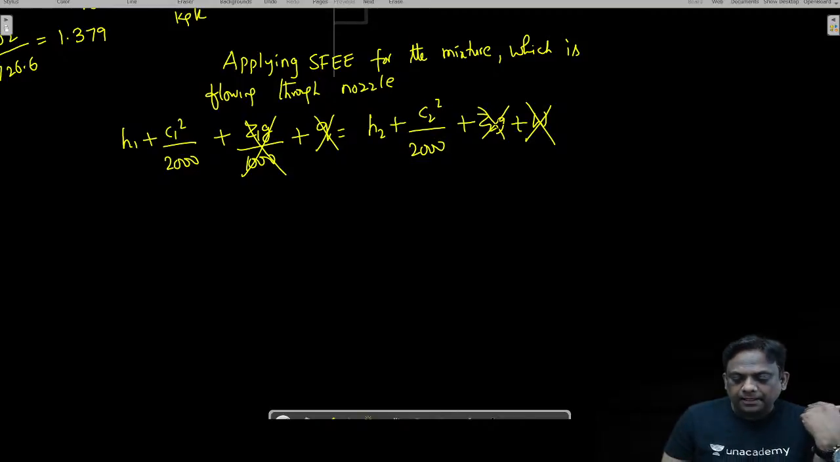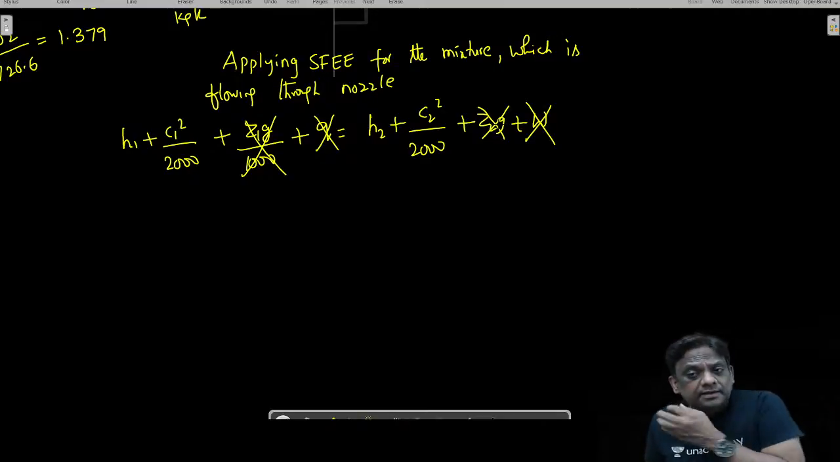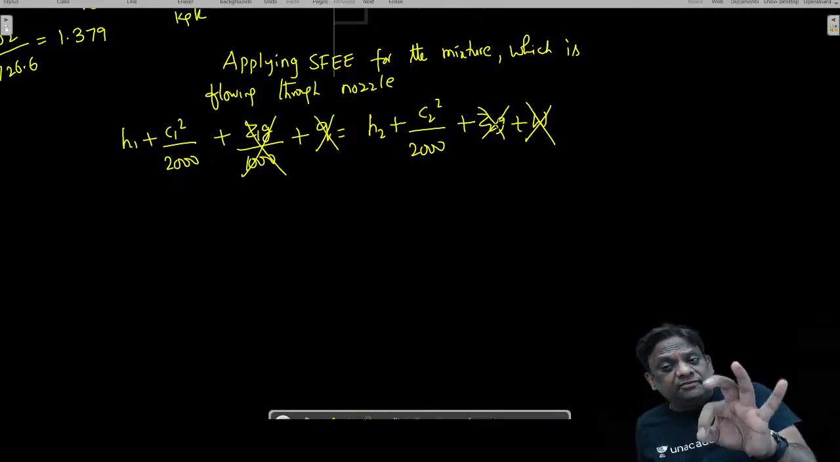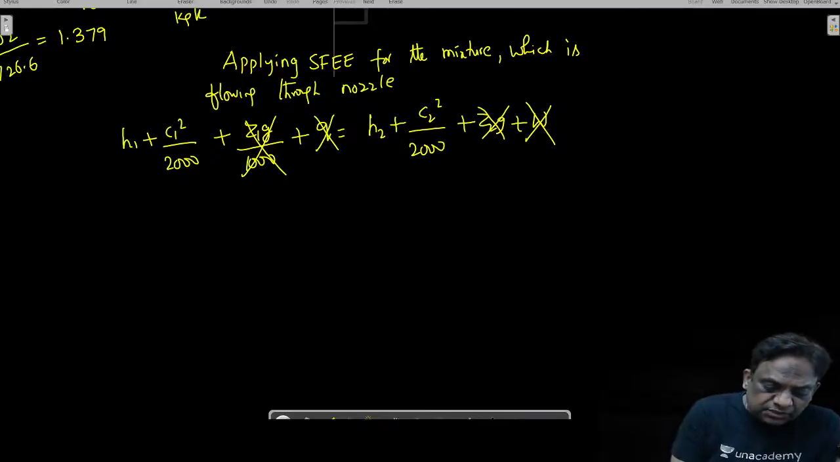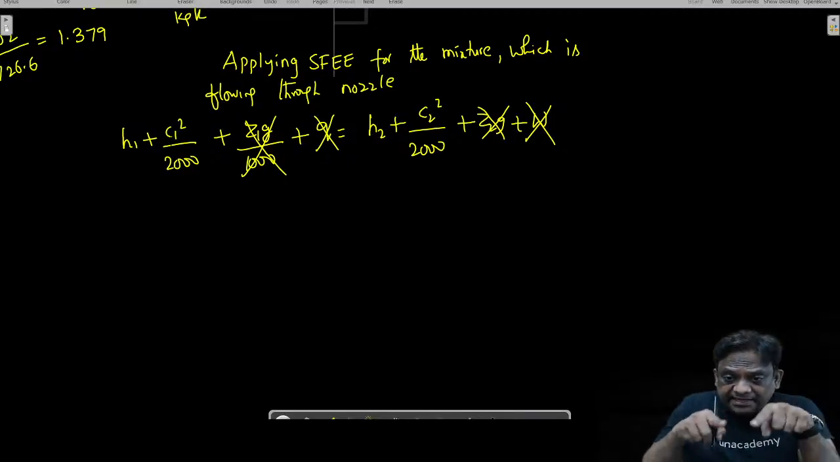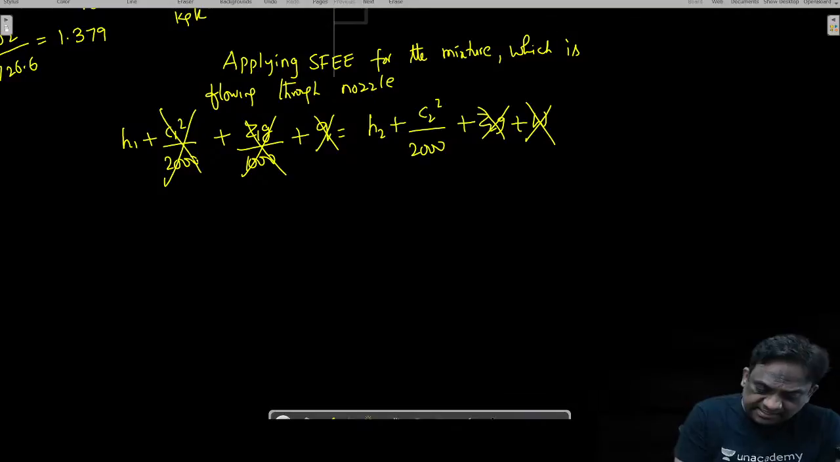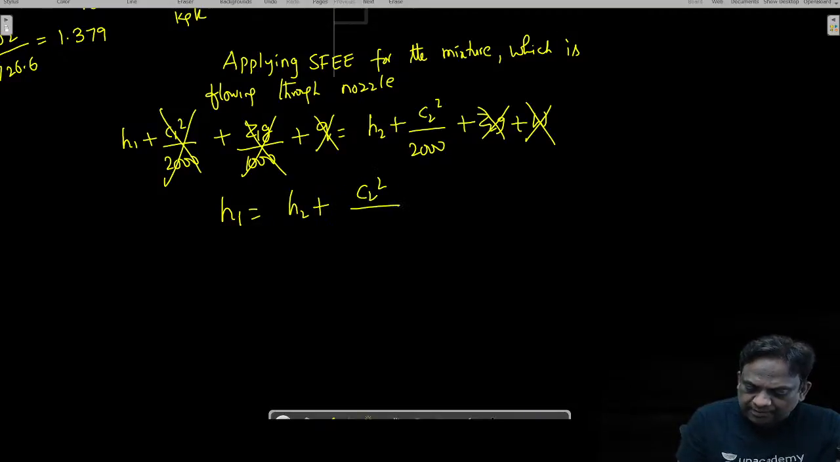So now, look, he already used one word: it enters with negligible velocity. He clearly said this velocity is negligible. Entering with negligible velocity, C1 is negligible. So H1 is equal to H2 plus C2 square by 2000.